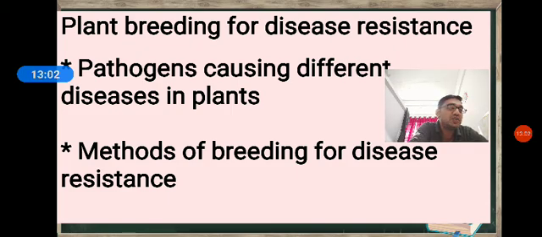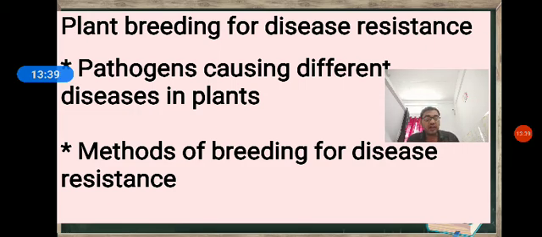Some of the diseases caused by fungi are brown rust of wheat, red rot of sugarcane, and late blight of potato. Bacteria cause diseases like black rot of crucifers, and viruses cause tobacco mosaic, turnip mosaic, etc. So these are some pathogens, like bacteria, viruses and fungi, able to cause diseases.